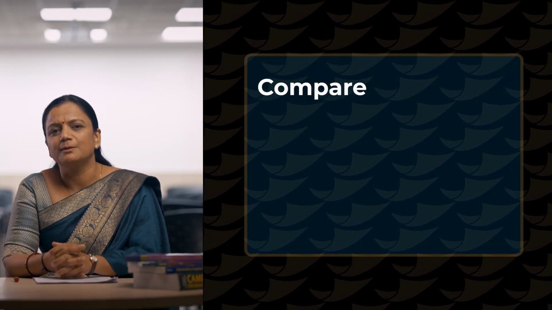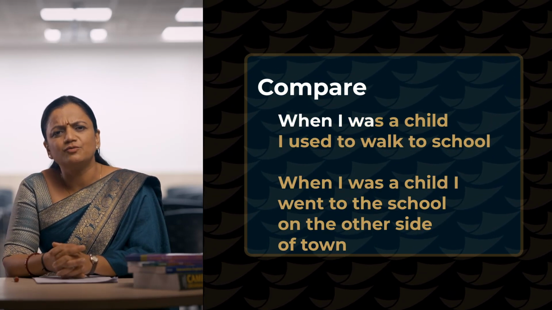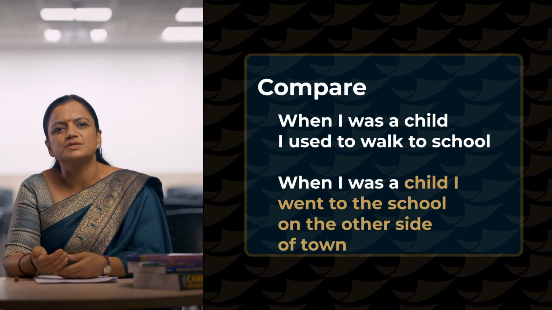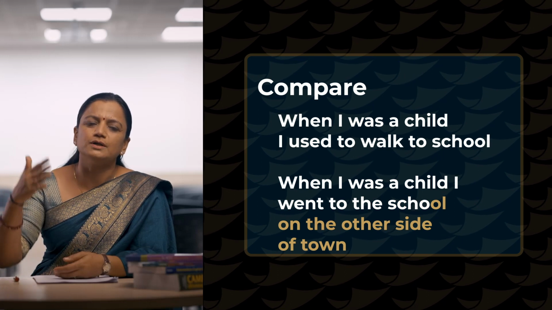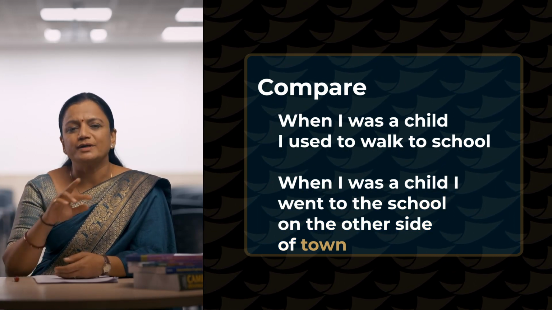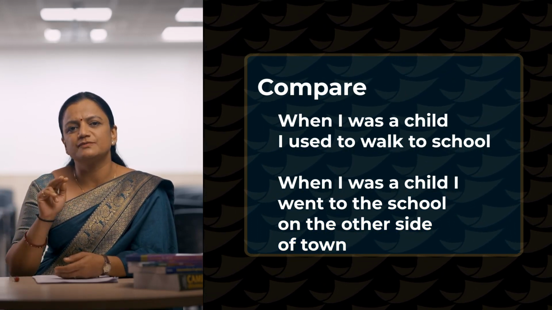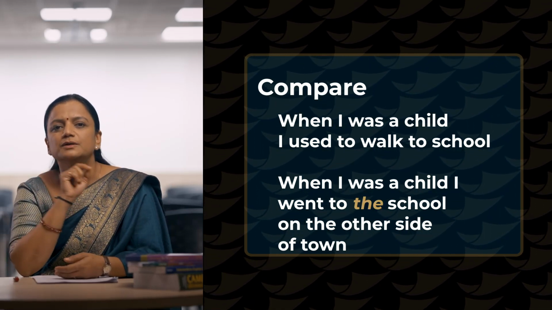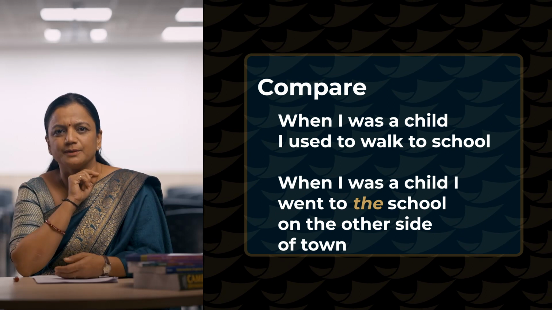For example, compare the sentences. When I was a child, I used to walk to school. When I was a child, I went to the school on the other side of the town. You can see the difference, where I wanted to be specific about which school. I mentioned "the" before it. You can see it in the second example.